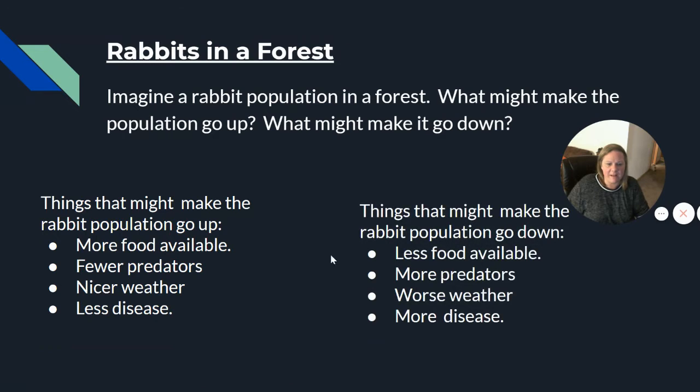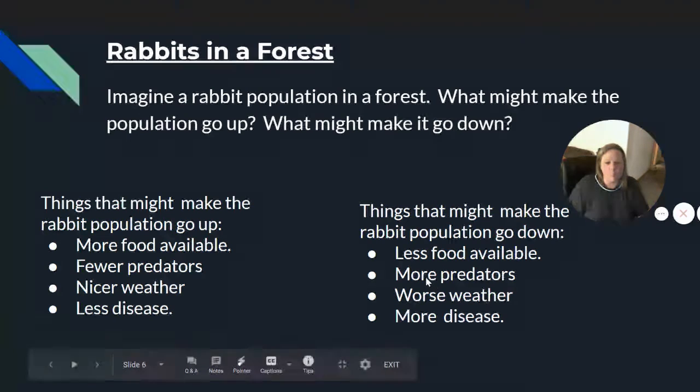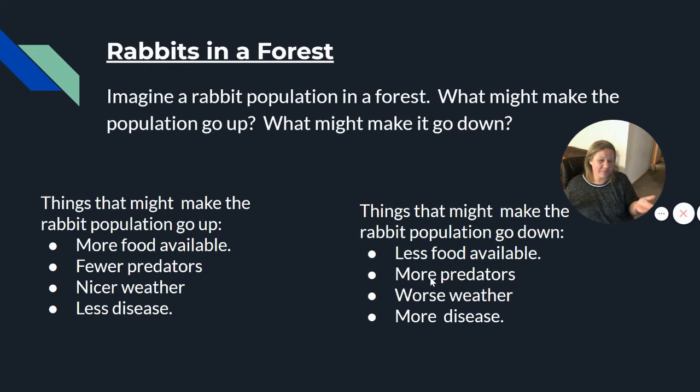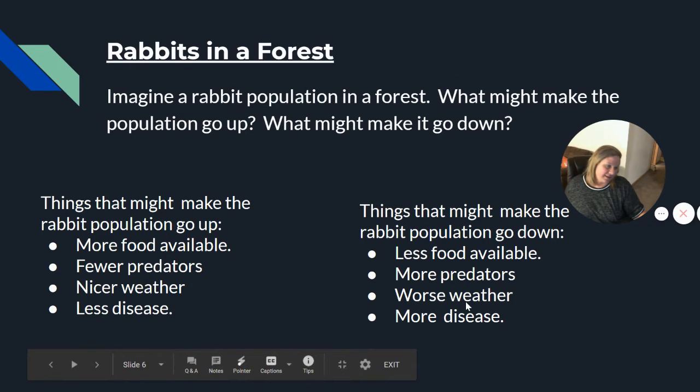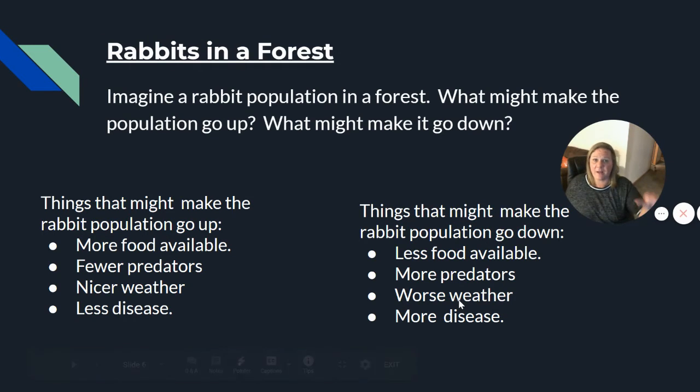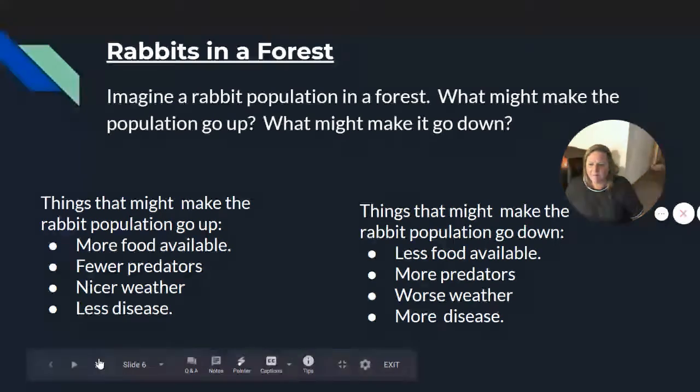Things that might make the rabbit population go down are basically the opposite of these. Instead of having more food, if we have less food, our population will go down. If more predators are introduced to an area, the rabbit population will go down. This stuff's pretty much common sense, right? This makes sense to 7th graders. Worse weather, like a really super cold winter, is really harsh on them. If we get a drought in the summertime where they don't have any water, that's really harsh on them. If a disease is introduced that sweeps through our population, of course, that can make our population go down. So these are things that are just common sense, and we can think about populations going up and down.